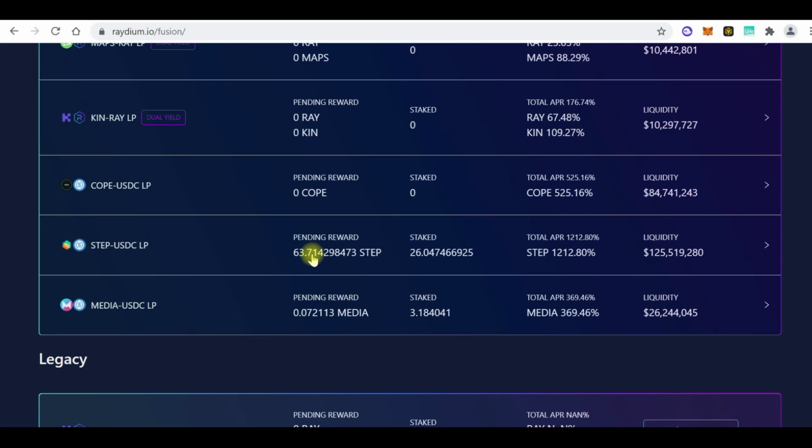When I provide that SOL, they give me a token, more like an IOU, to show that I have provided a certain token to them. So now I am receiving interest because someone will borrow my SOL. But then that token they gave me, I can go and stake it somewhere else to farm another coin. So that is what they call farming.